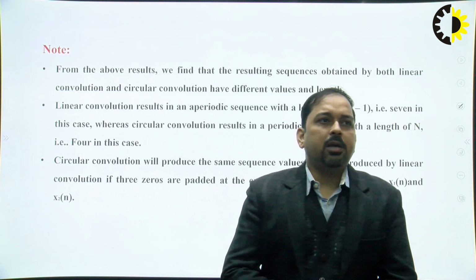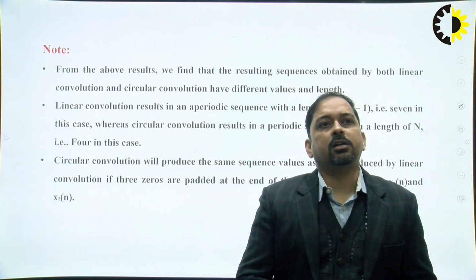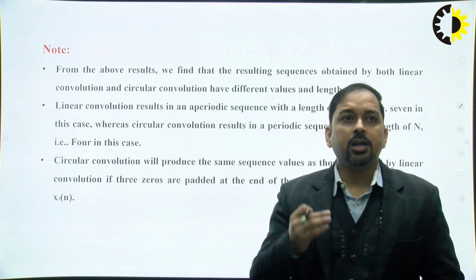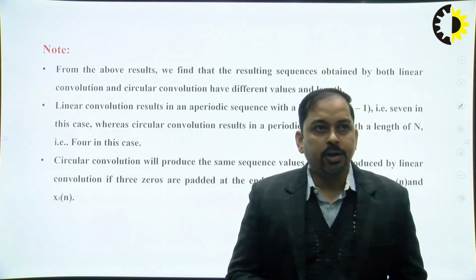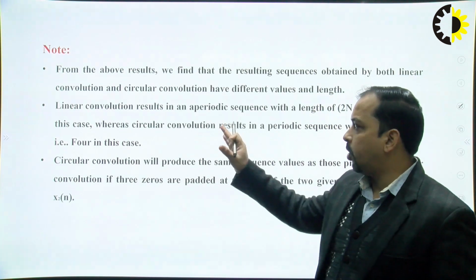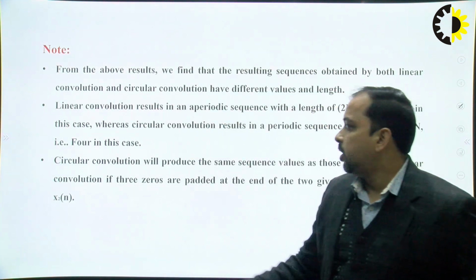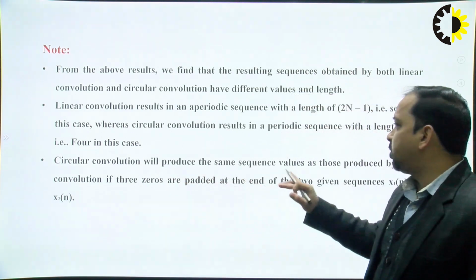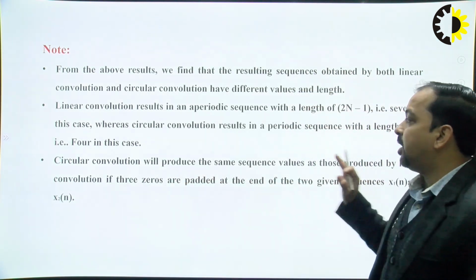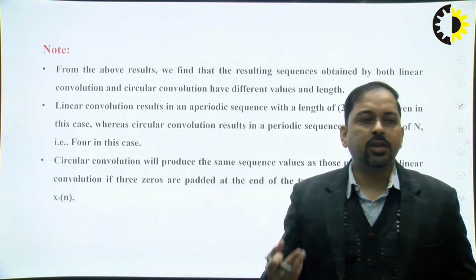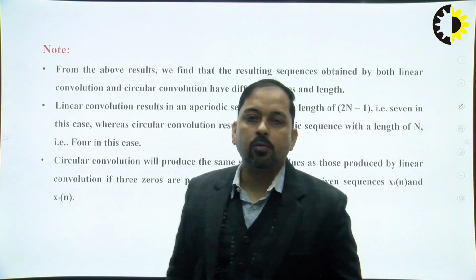Again, these are some key points. We find the resulting sequence obtained by linear convolution and circular convolution has different values and different length. Linear convolution results in an aperiodic sequence, as I have already discussed, whereas circular convolution results in a periodic sequence. Circular convolution will produce the same sequence values as those produced by linear convolution if we perform the padding of 0. So these are the three key points which we have used in the circular convolution.